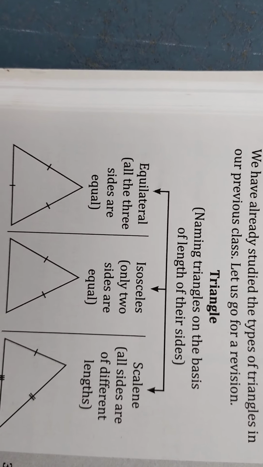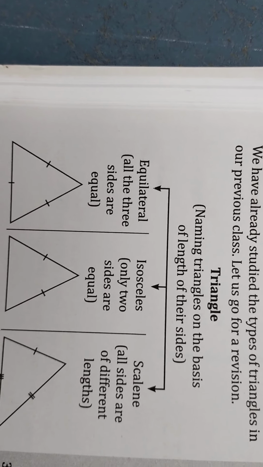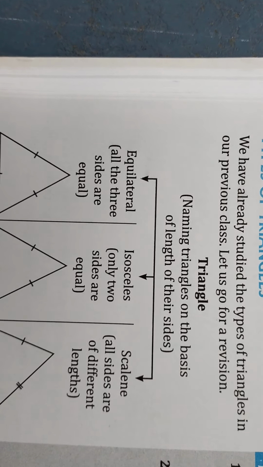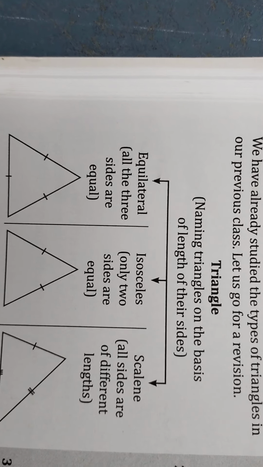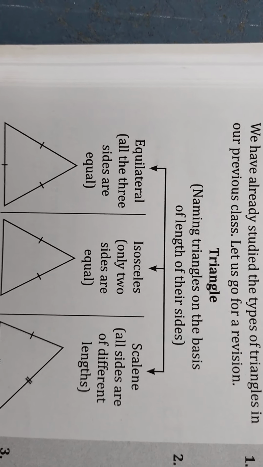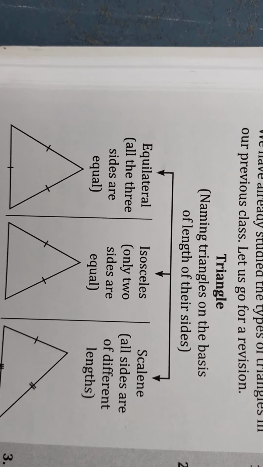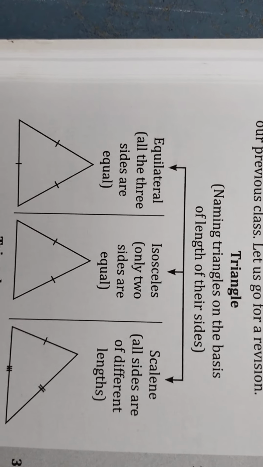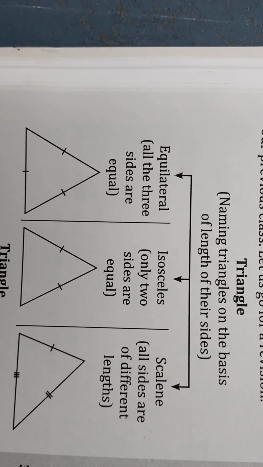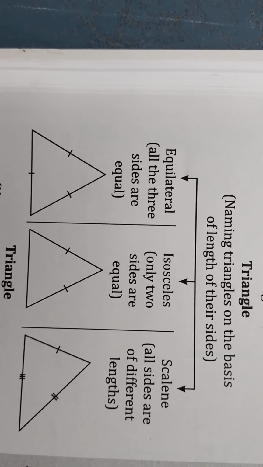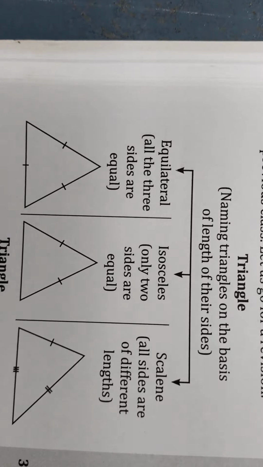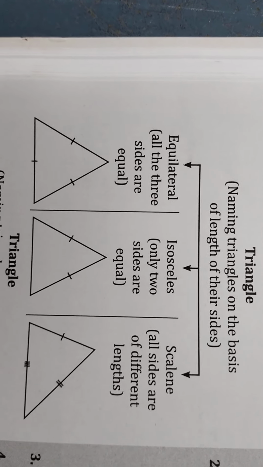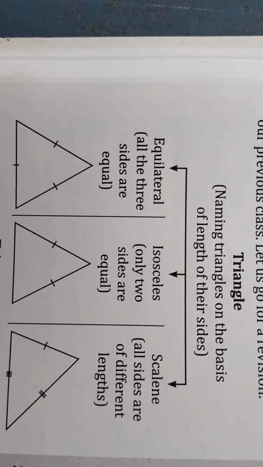We have already studied the types of triangles in our previous class, so let us revise. Naming triangles on the basis of the lengths of their sides: equilateral triangle, isosceles triangle and scalene triangle. In an equilateral triangle all three sides are equal, in an isosceles triangle only two sides are equal, and in a scalene triangle all sides are of different length, no side is equal.